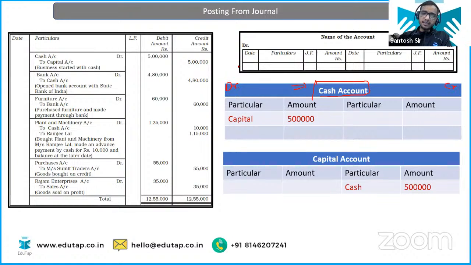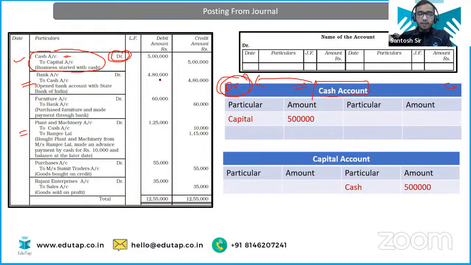So look at the entries, look at the transaction where cash is getting impacted. This is the first entry. Again, we have the entries. So what about the first entry? How are you going to post this entry to your ledger account of cash? See, cash is getting debited here. So on the debit side of the cash, you're going to enter your transaction, because the cash account is getting debited.